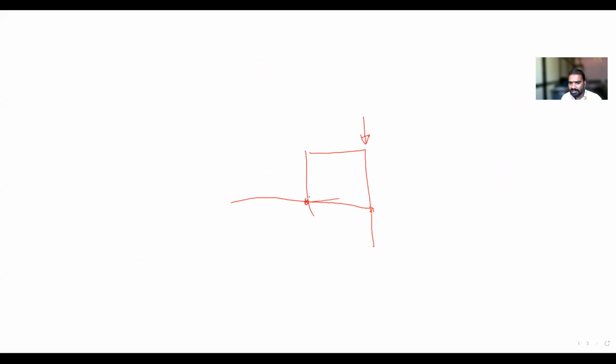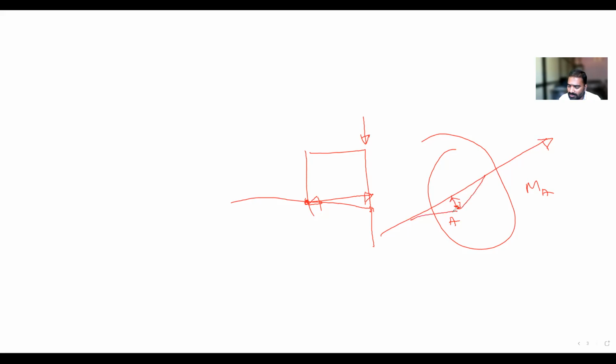The least distance means the perpendicular distance from this point to the line. We are finding the moment about A. Where is it least? When there is a perpendicular distance, that is the least distance. If you take this, is it least? No. The perpendicular distance itself is the least distance.